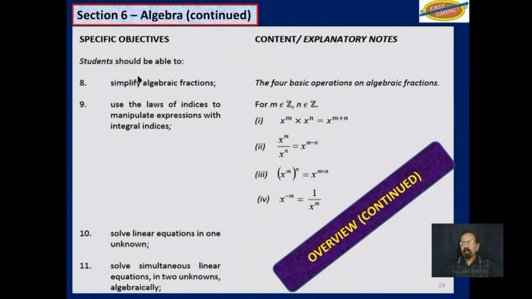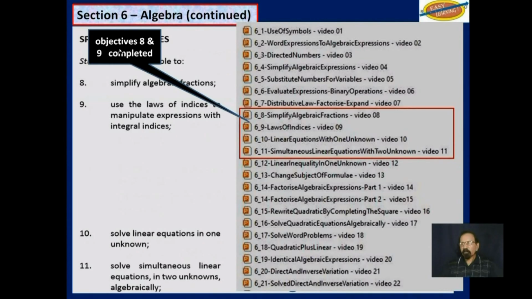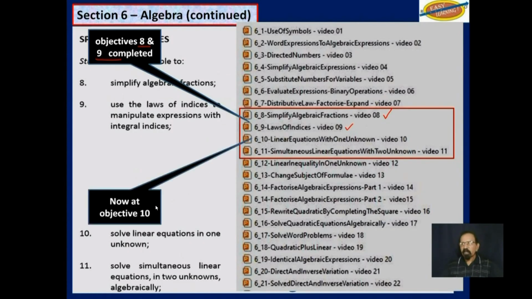Continuing with overview, so far from this page, objectives 8 and 9 have been completed in videos 8 and 9, which means that we are now at objective 10, this objective here, and we are doing that in video 10, entitled Linear Equations with One Unknown, video 10.